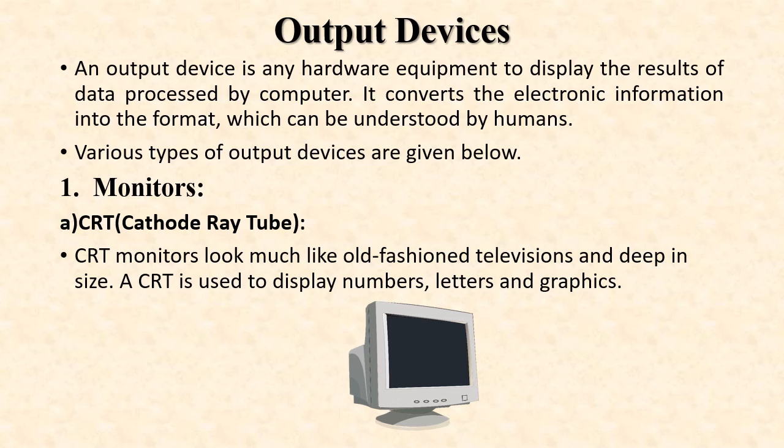In a CRT, the display is made up of small picture elements called pixels. The smaller the pixel, the better the image clarity and resolution. It takes more than one pixel to form a character, such as the letter E in the word help. So it is the old-fashioned television known as the CRT monitor.